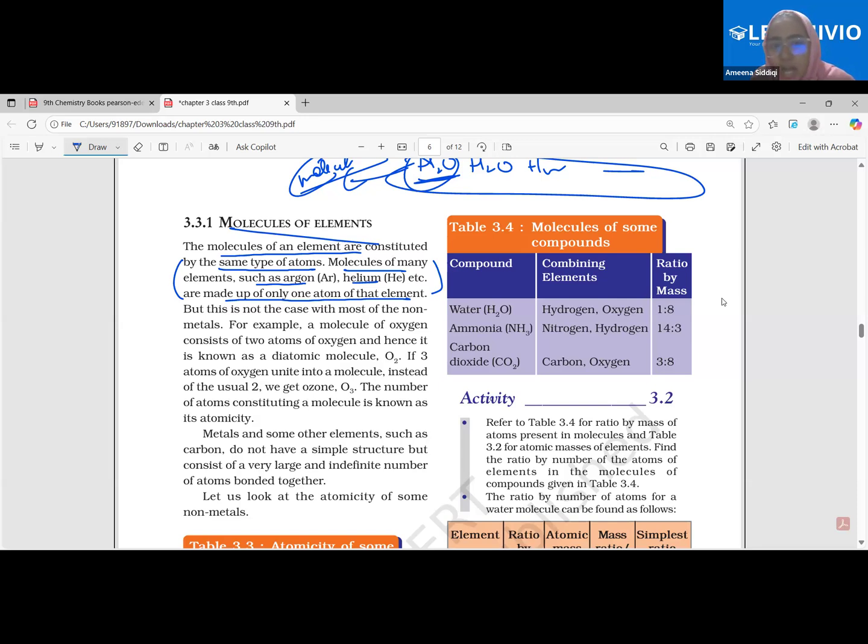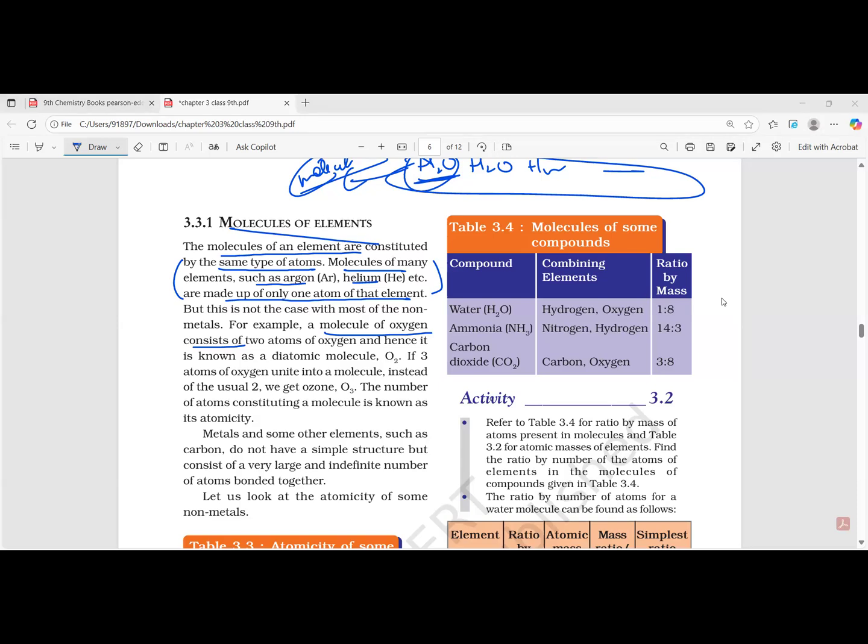See, a molecule of oxygen. Hello. Can you hear me? Okay, fine. Network is just too problematic.